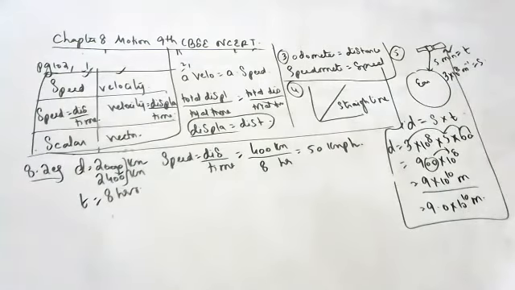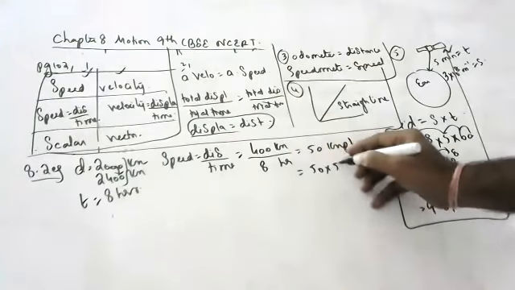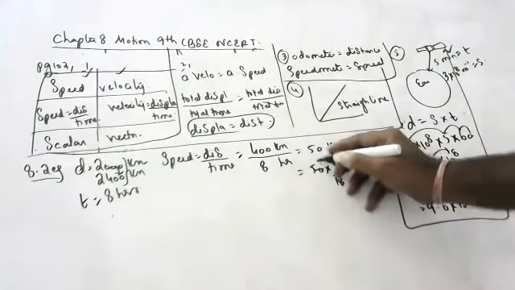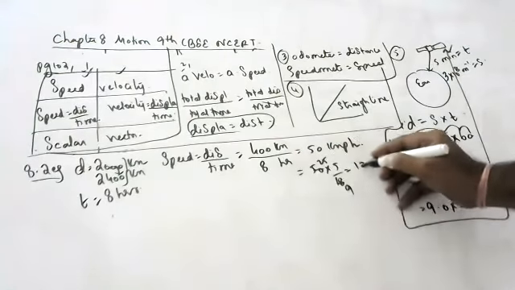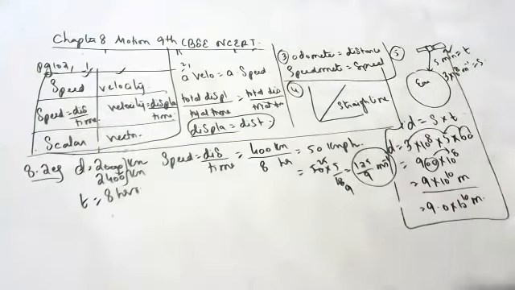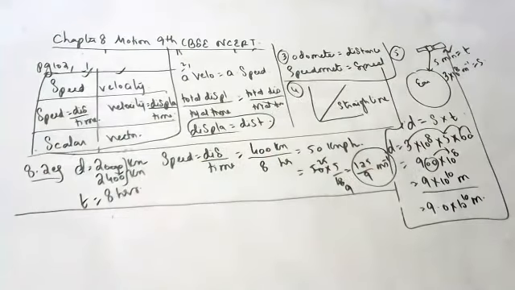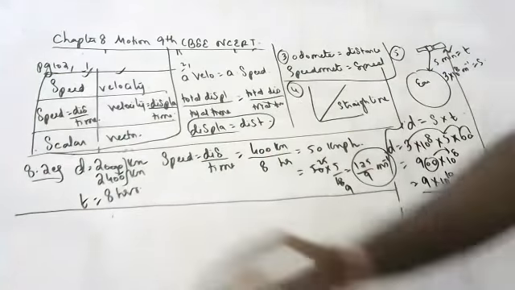How to convert kmph to meter per second? Into 5 by 18. So 250 by 18, 125 by 9 meters per second, like this, children. So kmph to meter per second is into 5 by 18.